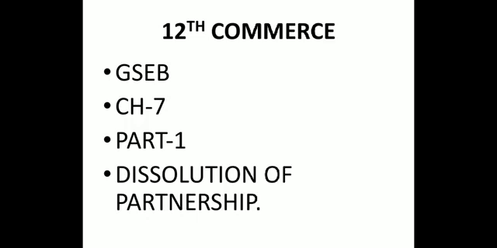The fourth chapter, reconstruction of partnership. It gives an idea about calculation of sacrificing ratio, gaining ratio, and revaluation of assets and liabilities, the journal entries for that, and how to prepare revaluation account. The very next and important chapter, chapter 5, that is admission of a partner. The sums were somewhat like this.